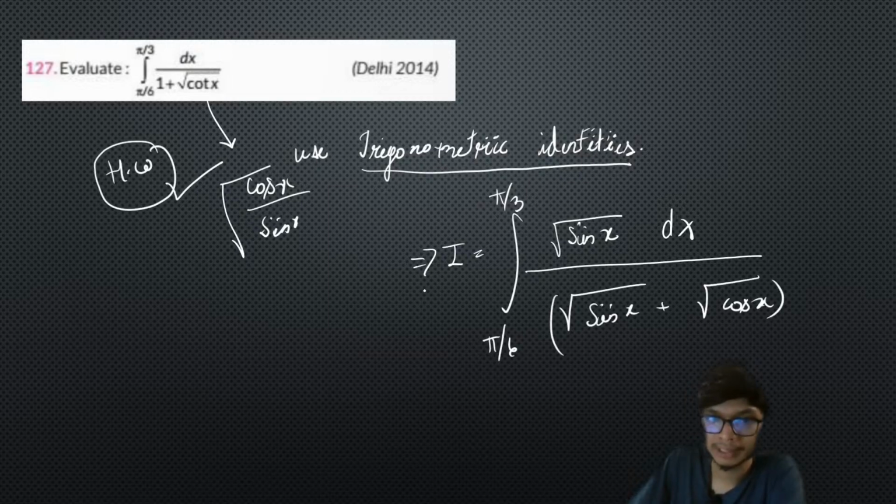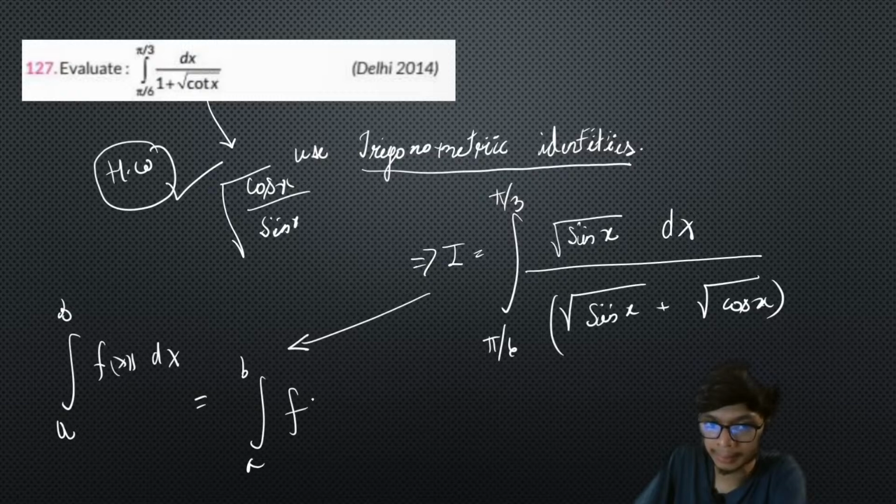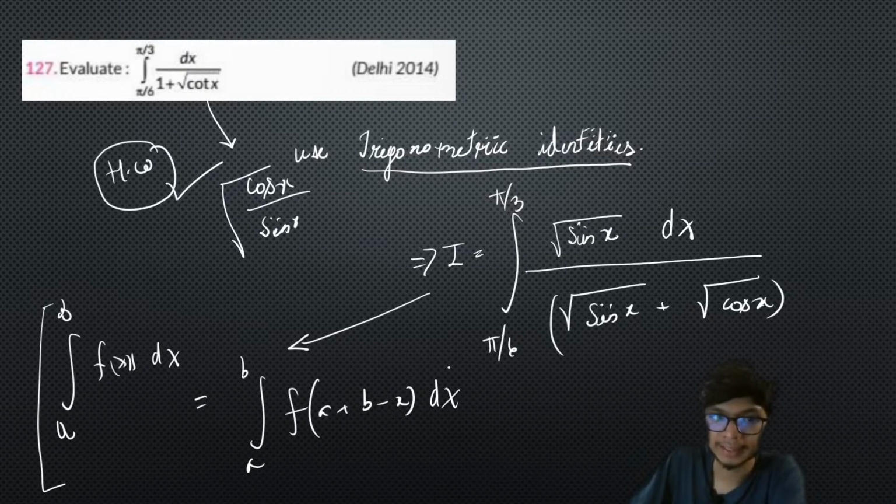Now you have one very interesting and important relation: the integral from a to b of f of x dx is equal to the integral from a to b of f of a plus b minus x dx. This is what gives you the result.